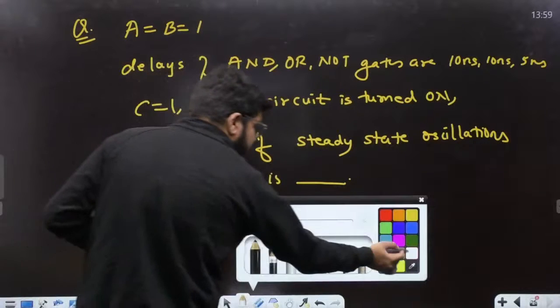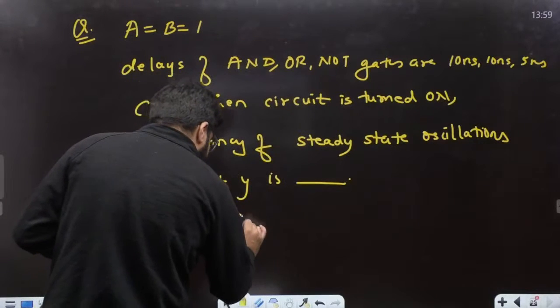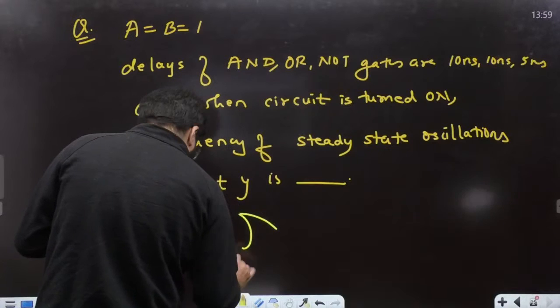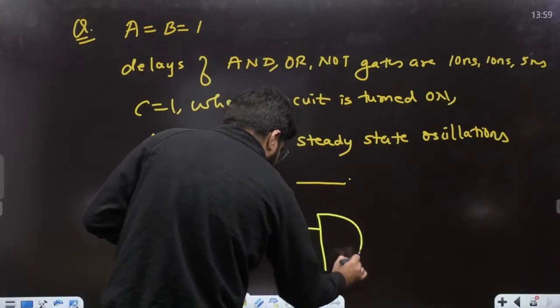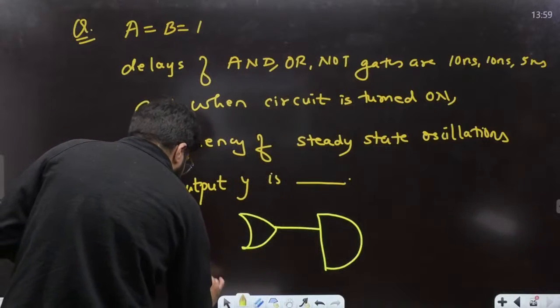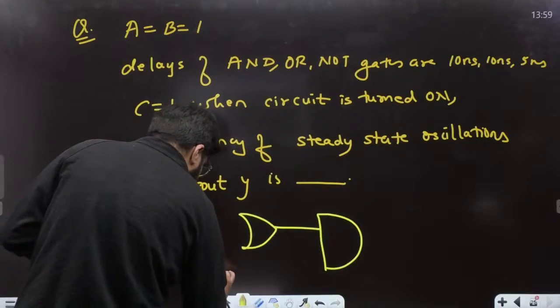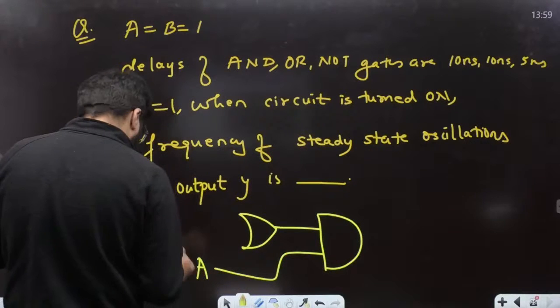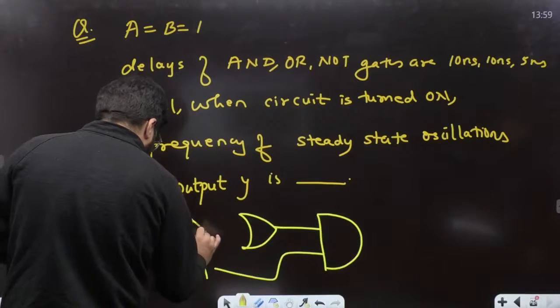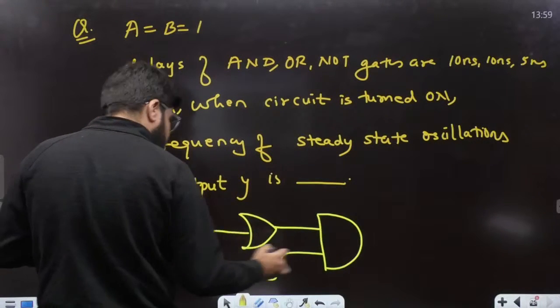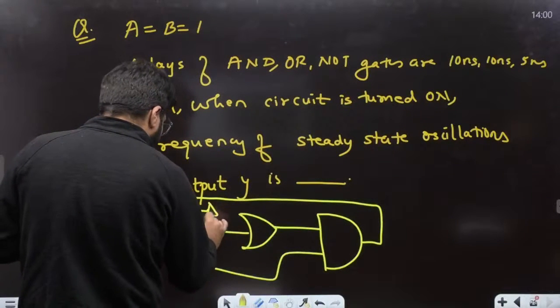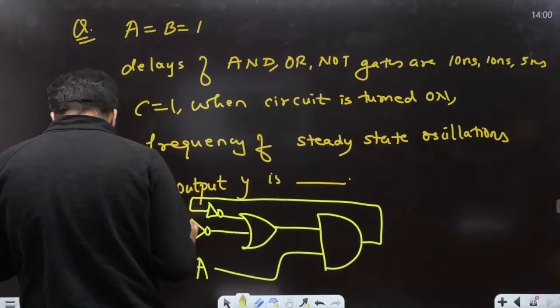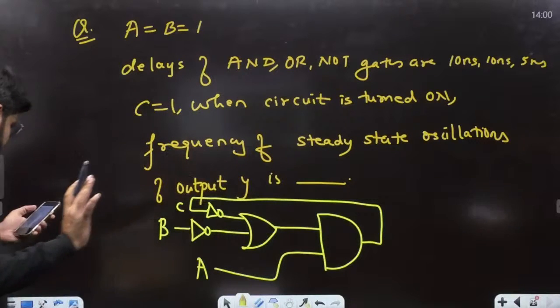And what is the circuit given to me? Okay, this is the C. Given that C equal to 1 when the circuit is turned on.